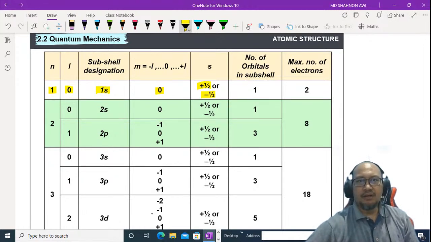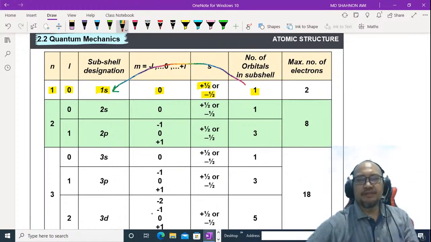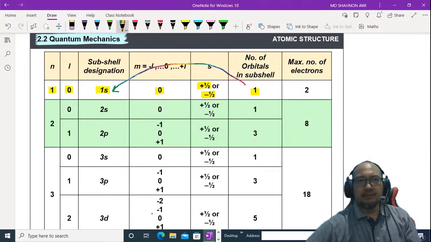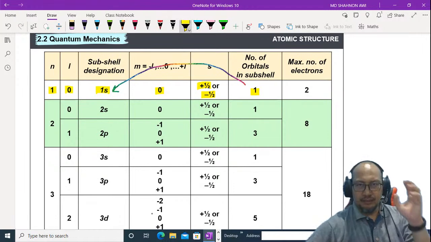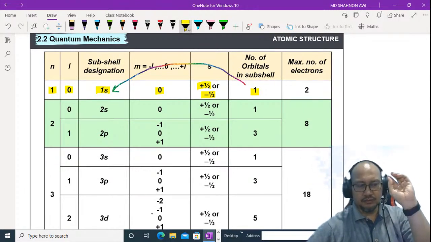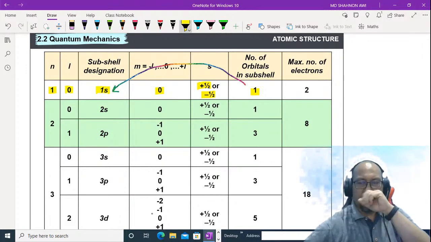The number of orbitals in the subshell is 1, referring to 1s. The maximum number of electrons is 2, because the orbital holds only 2 electrons, one clockwise and one anti-clockwise.